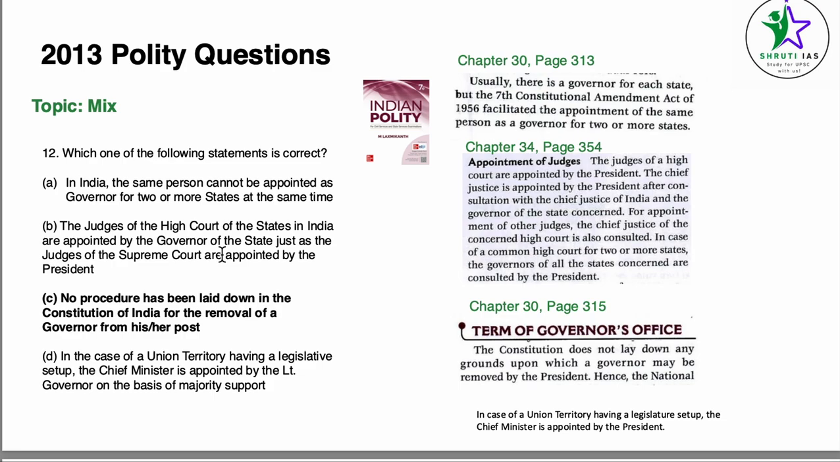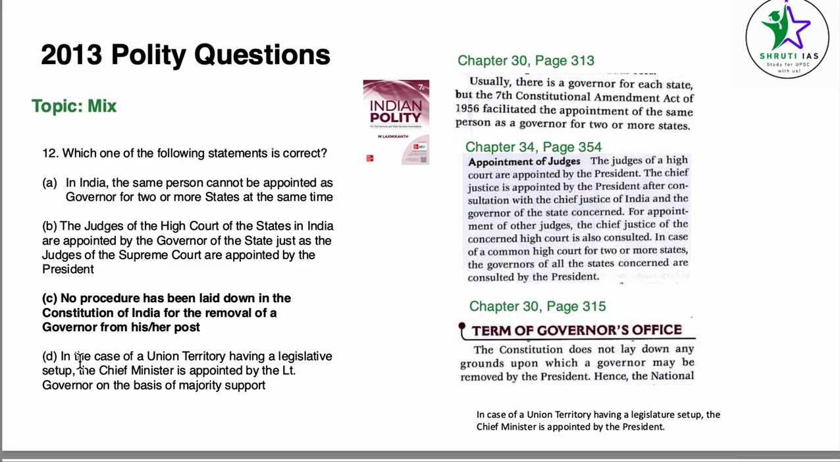For point number 3, no procedure has been laid down in the Constitution for the removal of the governor from his post. Again we come to chapter 30, page number 315, Governor chapter, term of governor's office. The Constitution does not lay down any grounds upon which the governor may be removed by the president. Now this becomes a correct statement, right? They've asked which is the correct statement here. C becomes the correct statement.